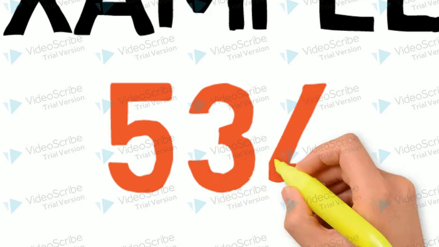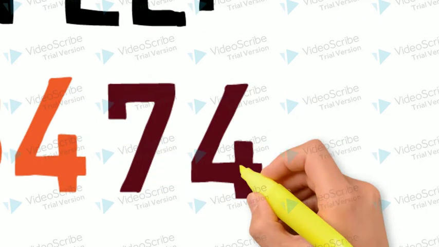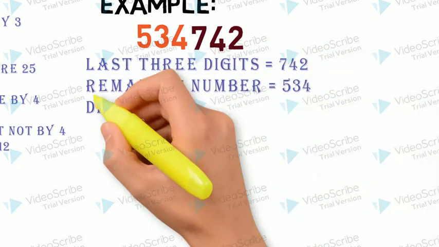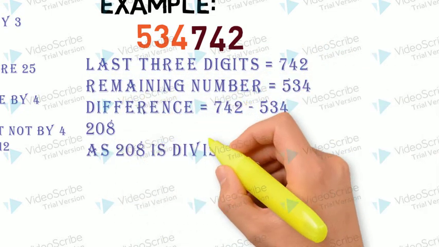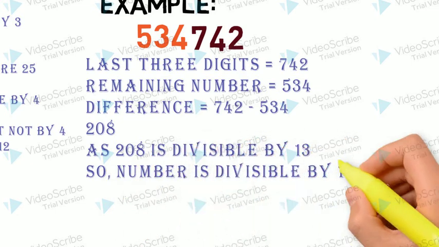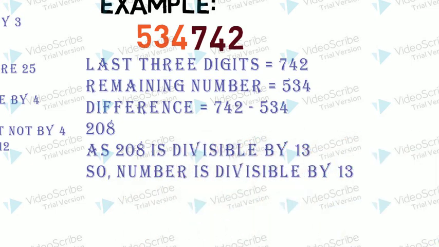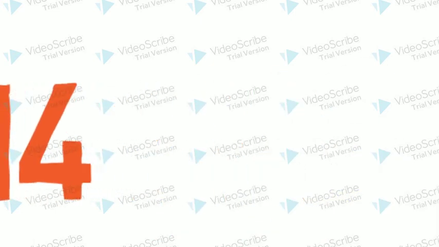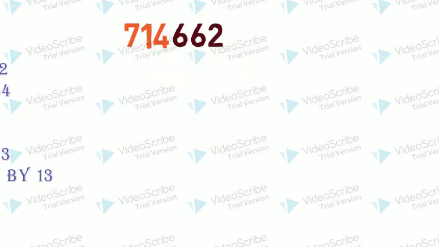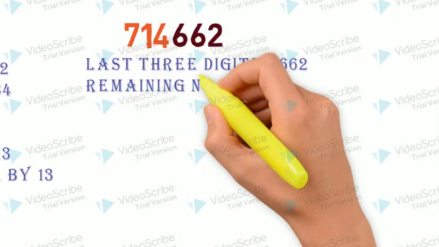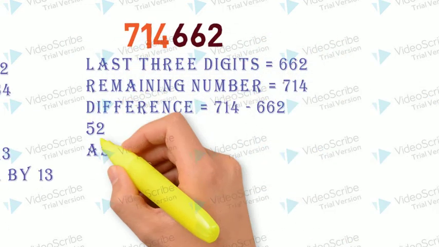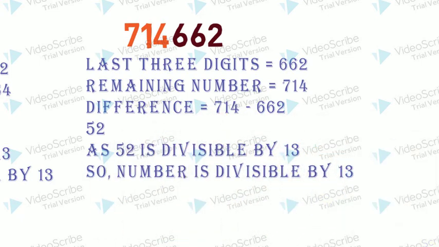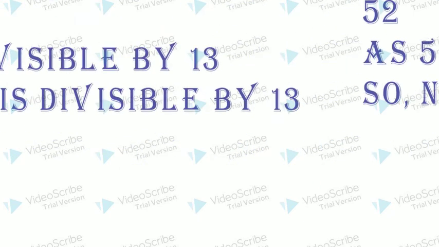The number is 534742. Last 3 digits are 742. Remaining number 534. Let's subtract both. Difference is 208. We can say it is divisible by 13 as the remainder is 0. So simply the number is divisible by 13. Another one, 714662. Same process. Last 3 digits 662. Remaining number 714. Difference is 52, which is divisible by 13. So we can simply say the given number is also divisible by 13.